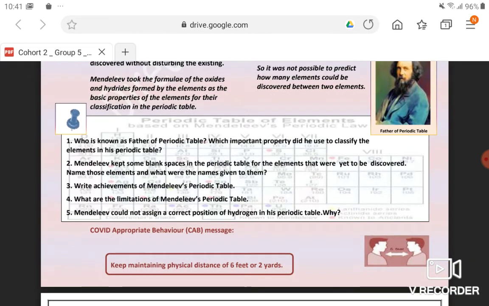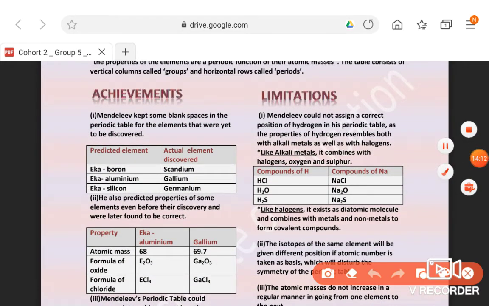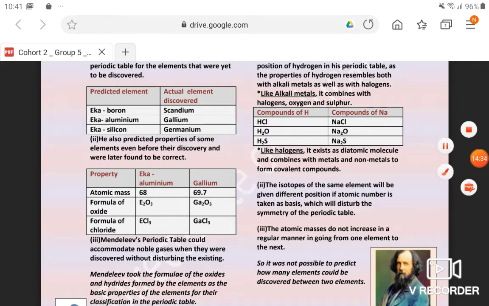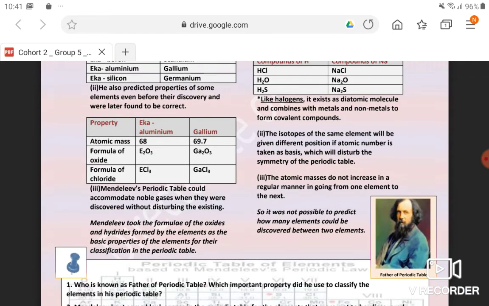So you can write this. Write the achievements of Mendeleev's periodic table. The achievements were, he did not abruptly write elements at any place. If there was no element to be put in the box, he kept blank spaces, which later encouraged scientists to discover those elements on the basis of properties given by Mendeleev. So he led to the discovery of new elements by his periodic table. Also, the properties he predicted before the discovery of elements were exactly the same as when those elements were discovered.